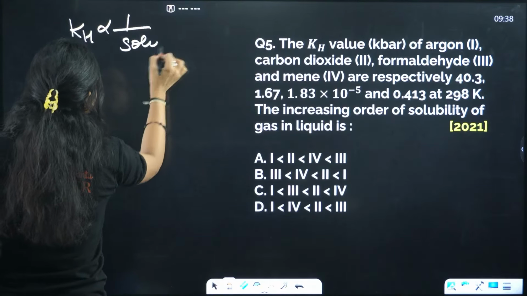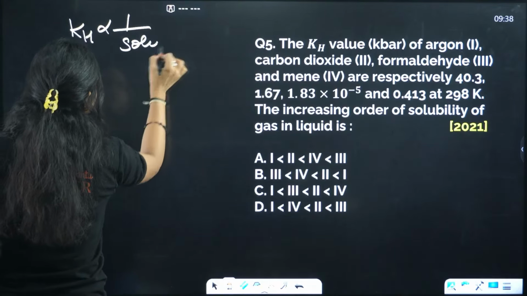So I can write here like this. Clear? Okay, so that means option A. How many of you answered option A? Correct. Yes, so all of you answered A. Let me just check once.